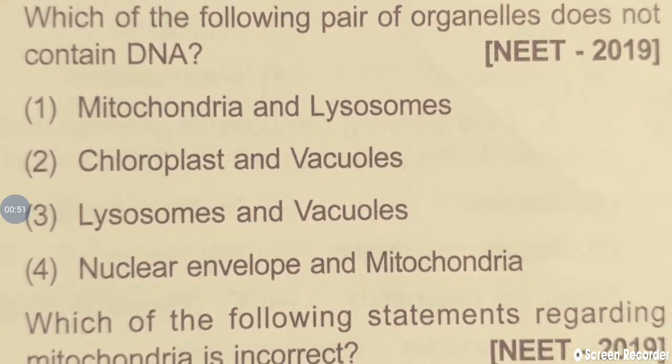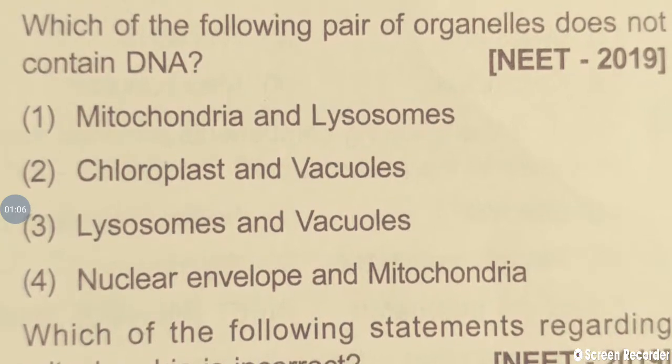Let's go through it. In the first option, mitochondria and lysosomes. The second option, chloroplast and vacuoles. In the third option, lysosomes and vacuoles. Fourth option, nuclear envelope and mitochondria. So already we know the statement.